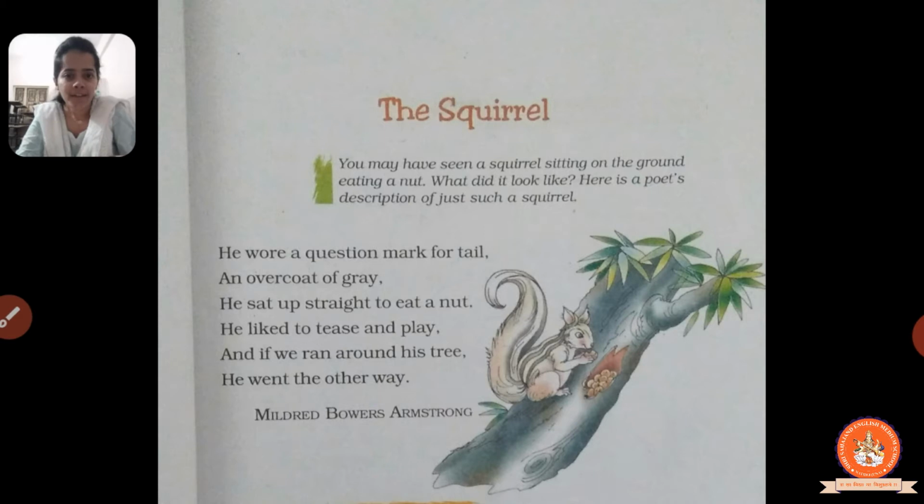So in this poem we will see how the poet describes the appearance of the squirrel which she observes in her garden. So are you ready for it, students? So let's begin with this poem first.